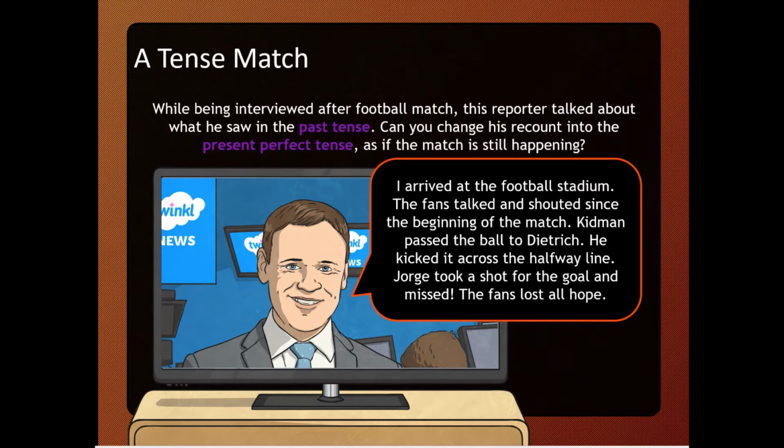A tense match. While being interviewed after a football match, this reporter talked about what he saw in the past tense. Can you change this recount into the present perfect tense? Surely, I've done it for you, as if the match is still happening. I arrived at the football stadium. The fans talked and shouted since the beginning of the match. Kidman passed the ball to Dietrich. He kicked it across the halfway line. George took a shot for the goal and missed. The fans lost all hope.